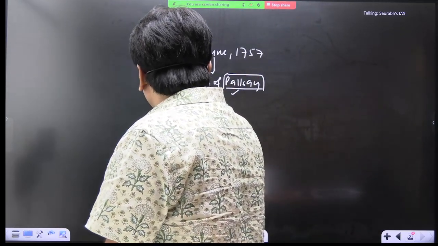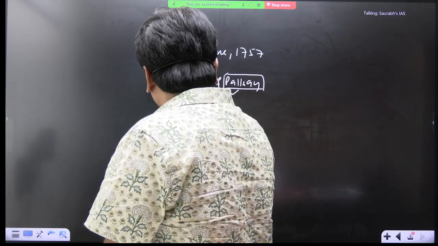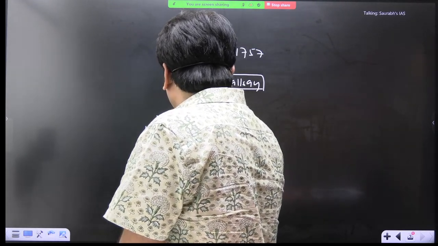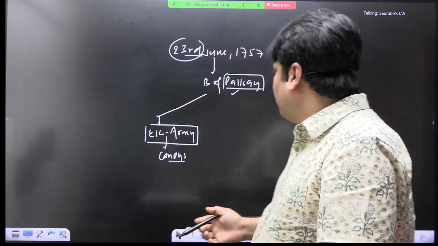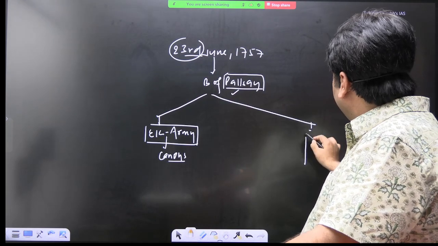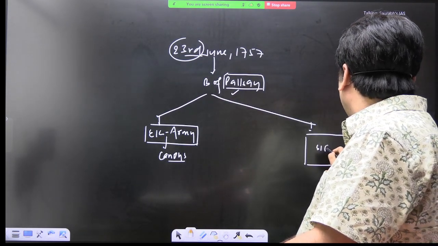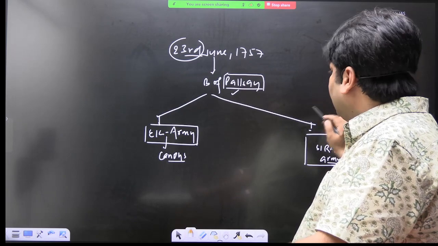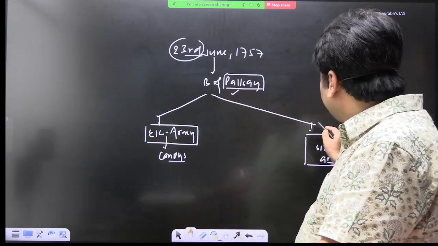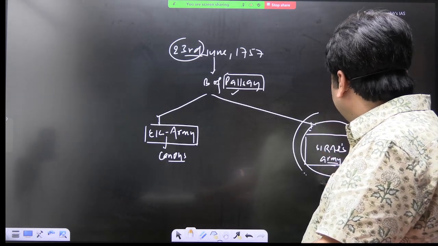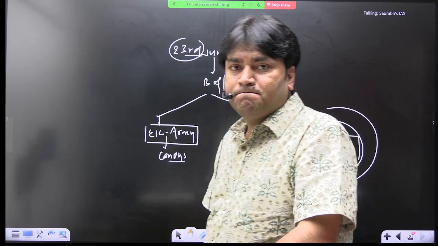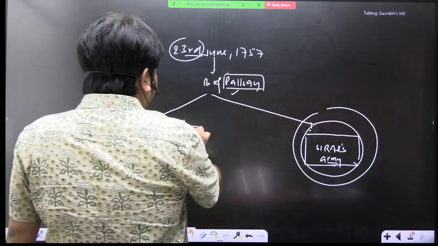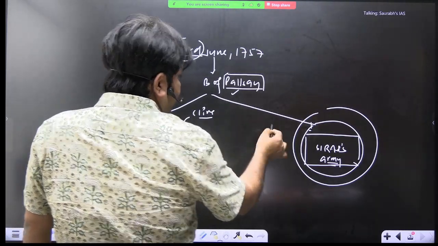On one side there is the EIC army. The size of the EIC army was small. EIC also used cannons here. And on the other side there is Siraj's army, and the size of Siraj's army was larger than the EIC army. So this army was bigger in size in comparison to the East India Company army. Both the forces will meet at Plassey. Here the forces are led by Clive, and here the leader is Siraj.